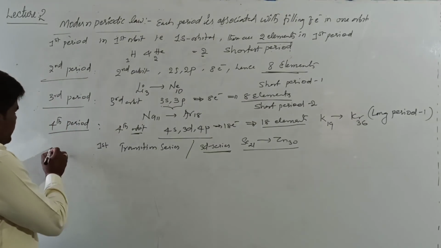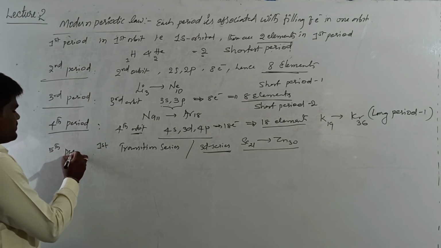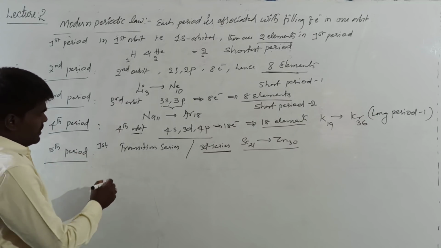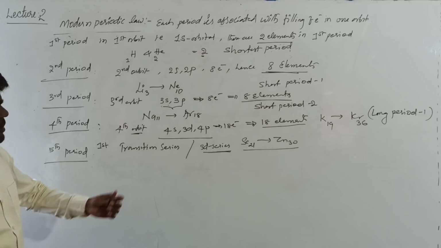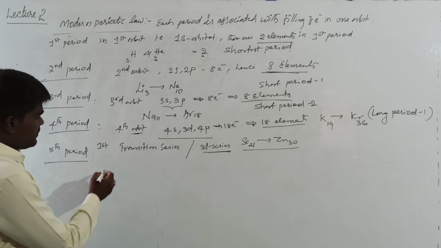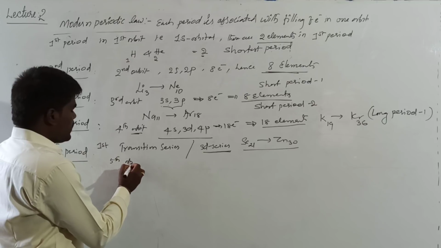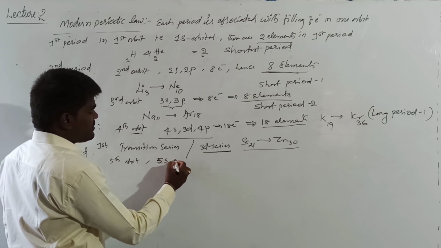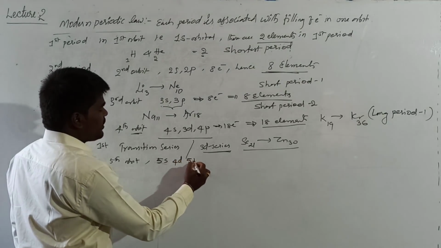Right? When it comes to the fifth period, here the fifth period is associated with filling of electrons in the fifth orbit, and the orbitals that are being filled are 5s, 4d, and 5p.